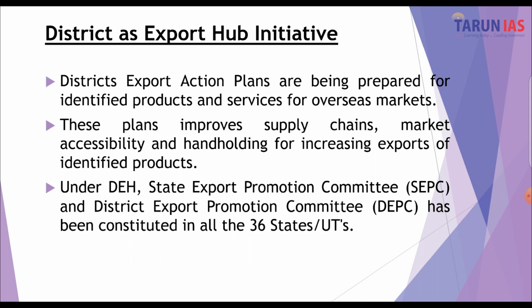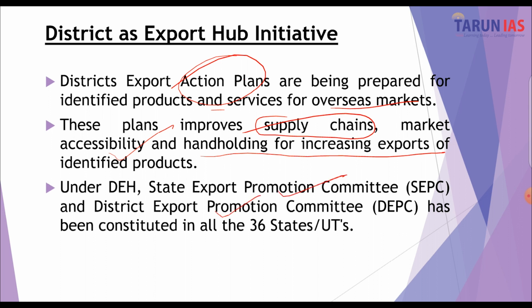So basically, action plans are being prepared to identify products and services for overseas markets. There are plans to improve supply chains and market accessibility, and hand-holding support would be given to the exporters for the products that are identified. A state promotion committee and a district promotion committee have been constituted in all 36 states and union territories. Initially, One District, One Product was an initiative of the Uttar Pradesh government.